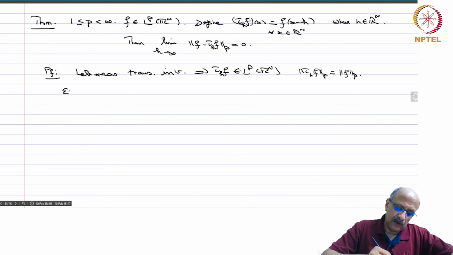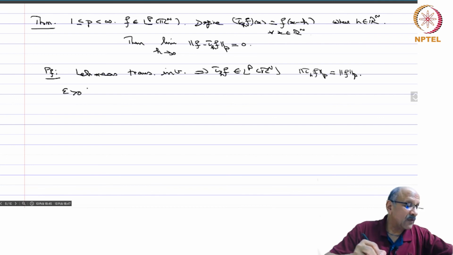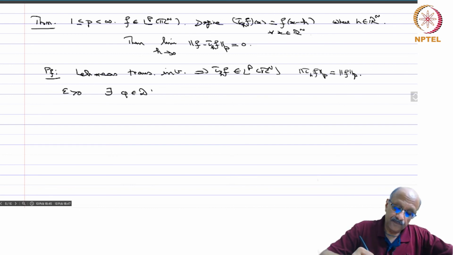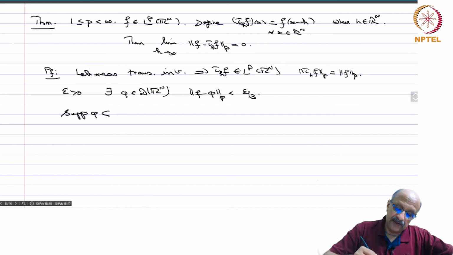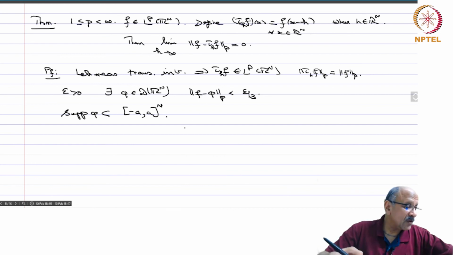And now let epsilon be greater than 0, a small positive quantity. Then there exists phi in D of Rn such that the norm of f minus phi in LP is less than epsilon by 3. Now let the support of phi be contained in some minus A, A power n, so it is a big box in which we are putting it.